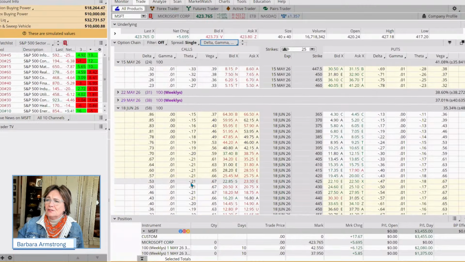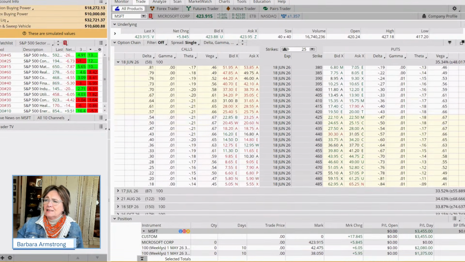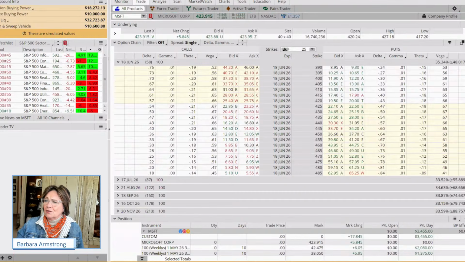Further out, we're only losing 21 cents on a more expensive option. So as a percentage, it's hitting us far less. And so we're going to pay more to go out to June, even though we only want to be in this trade for a few days. The time decay is the reason we're choosing to go out further.